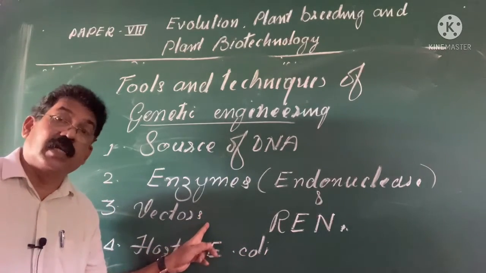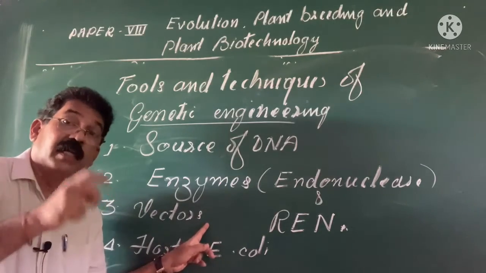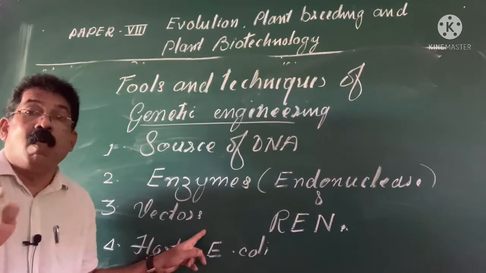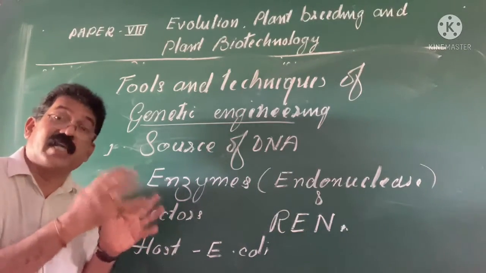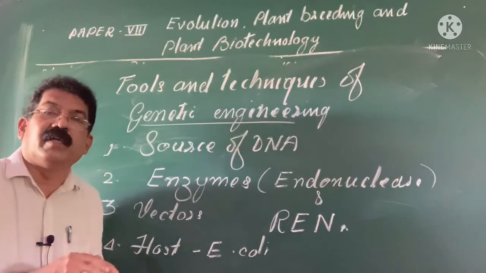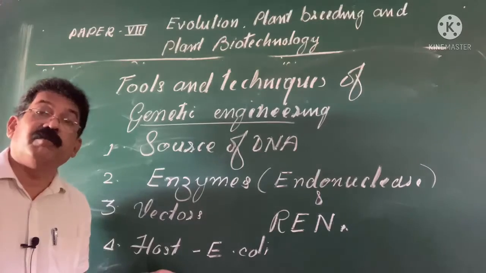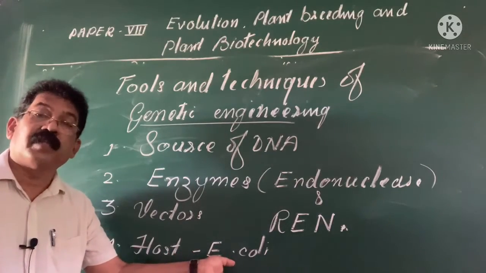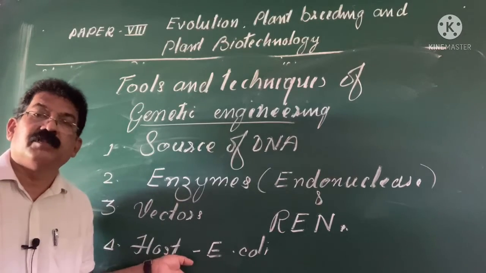And after this recombination, when a DNA carries a desired gene of interest, it becomes recombinant DNA. This recombinant DNA is introduced into a host cell. Which is the host cell? Escherichia coli. This is a bacterium which is gram negative.